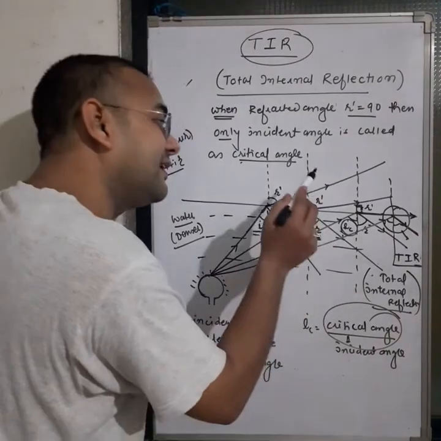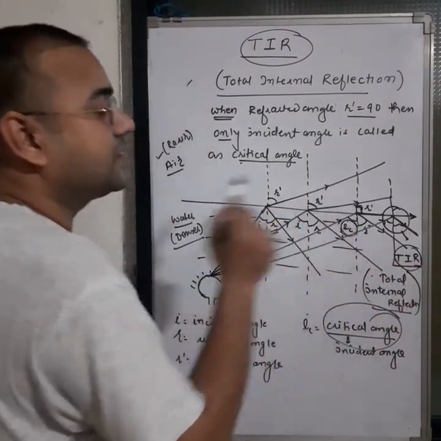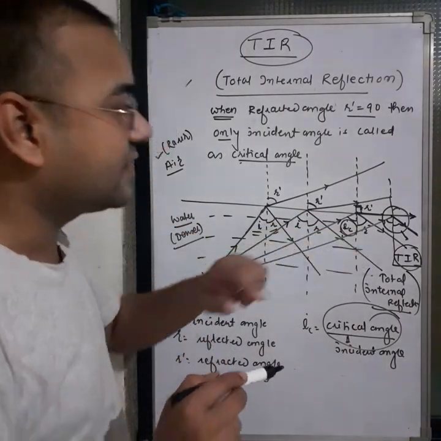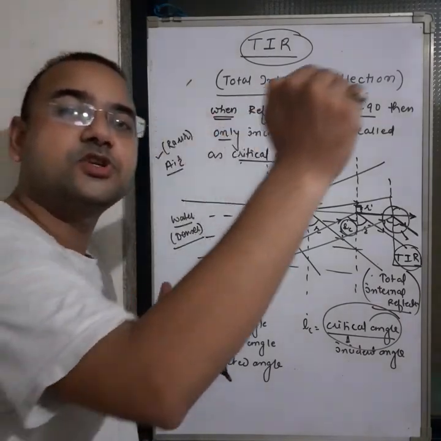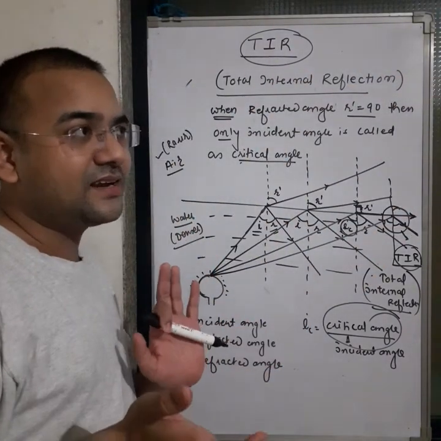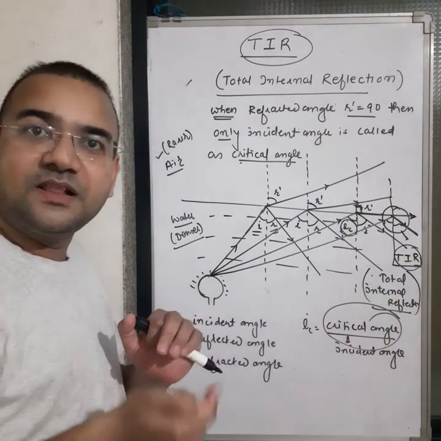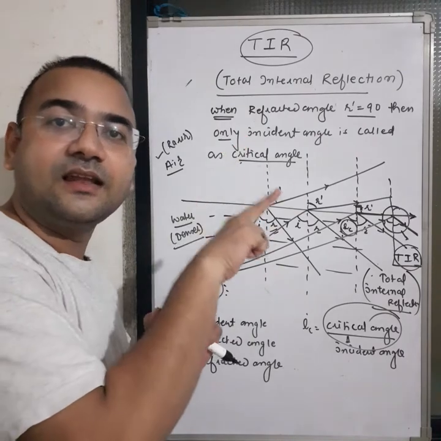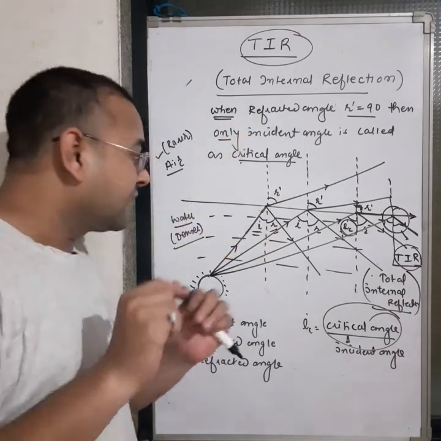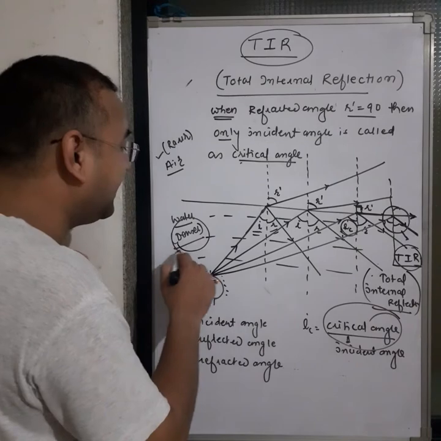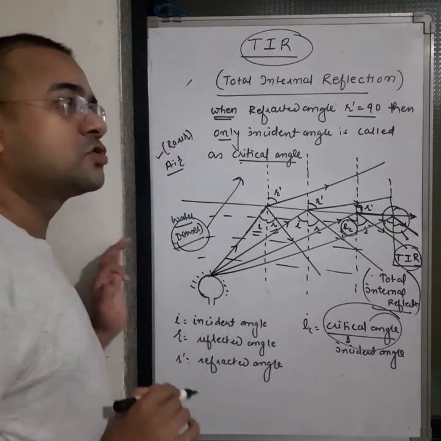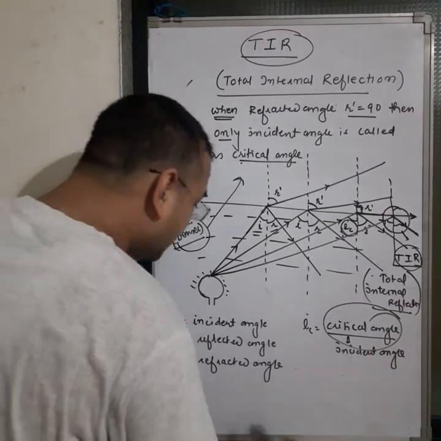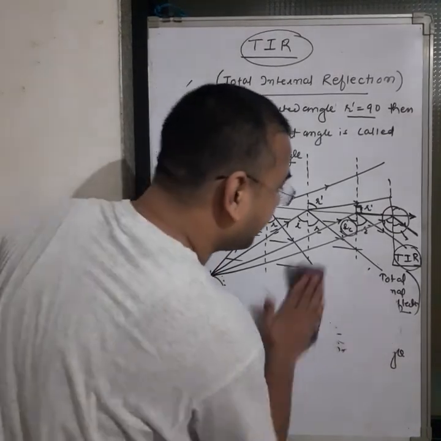And after the critical angle, the TIR phenomenon occurs, and in the TIR phenomenon, total internal reflection occurs. So if anybody asks when TIR is possible, TIR is possible when your incident angle is greater than the critical angle only, and when light rays pass from the denser medium to the rarer medium only. So there are two conditions for the TIR. Got it? So let's derive the equation for it.